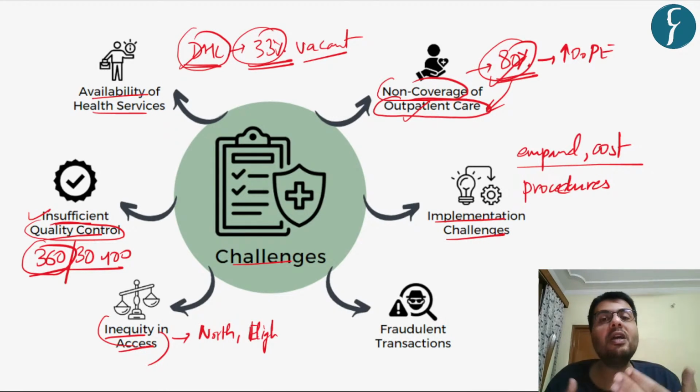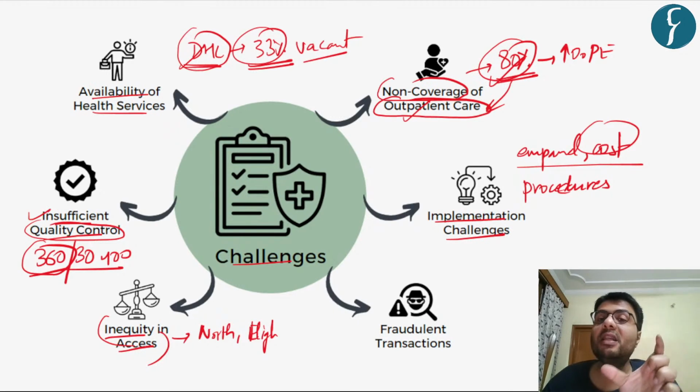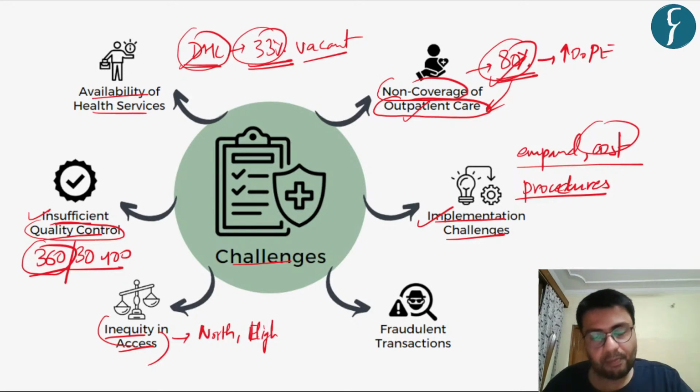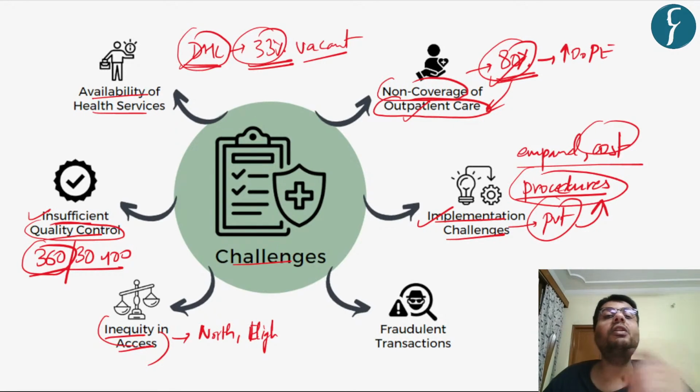So the number of procedures and the standardization of these procedures, both in terms of service quality as well as cost, are quite different, which also makes it difficult for the government to estimate the ideal cost of healthcare services. Further, as you can understand, the scheme which is offered is basically an insurance scheme. So whenever the government delays in paying the premium to the private sector, this also delays the money that the private insurance companies give to the hospital in return for their services. So the funding delay is also an implementation challenge of this scheme.